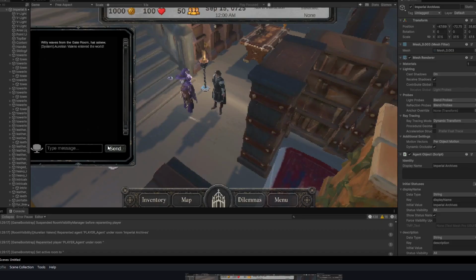So when they reply, they'll reply to your speech as though it's in a conversation. But they still have all of the same data and capabilities that they normally do. So even though they're responding to your text in a conversation, they can still do actions. For instance, Willie could still use an item or walk to a particular location or do anything else. So I'm going to demonstrate this here.